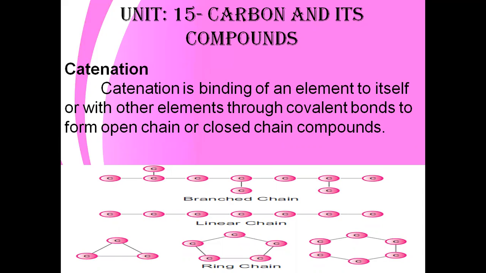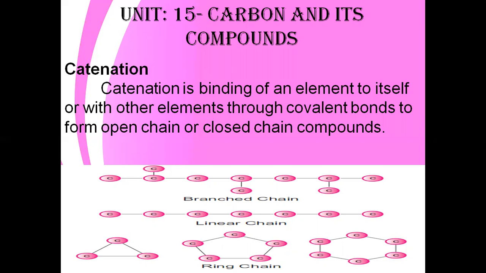An open chain is a linear chain. Closed chain compounds are branched chains or ring chains. So catenation forms a linear chain, branched chain or ring chain structure. This picture indicates the branched chain, linear chain and ring chain.